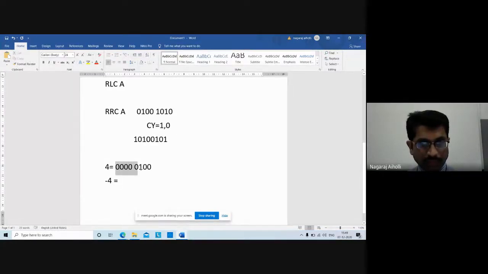First it will take the one's complement of plus 4, that is 0100, so the one's complement is 1111 1011. Then it will add 1 to this. First invert all the bits, then add 1. So if you add 1 to this, what will you get?